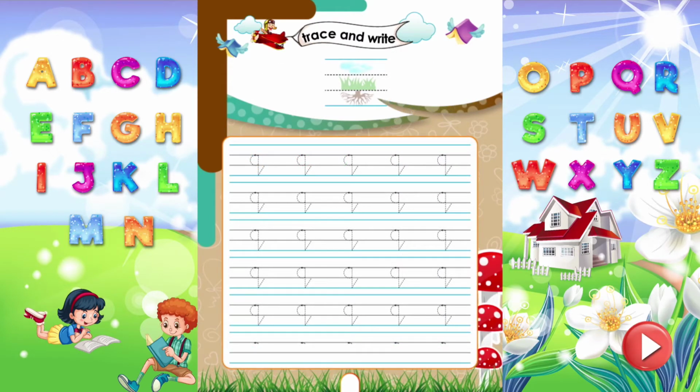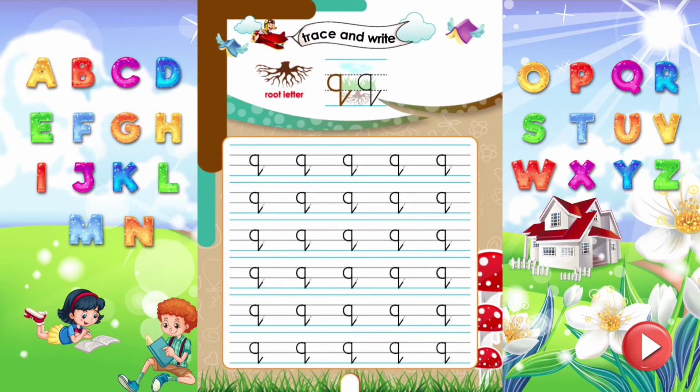Trace and write. Do you know, kids? Q, which sounds K, is a root letter. Letters having a stem which goes down and touches the bottom line are root letters. Now trace and write the letter Q properly.